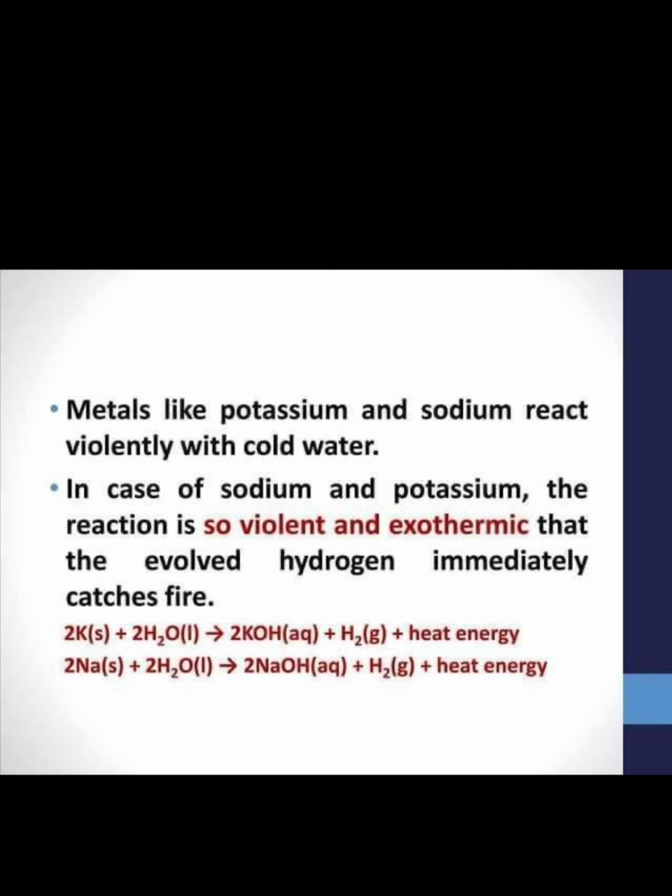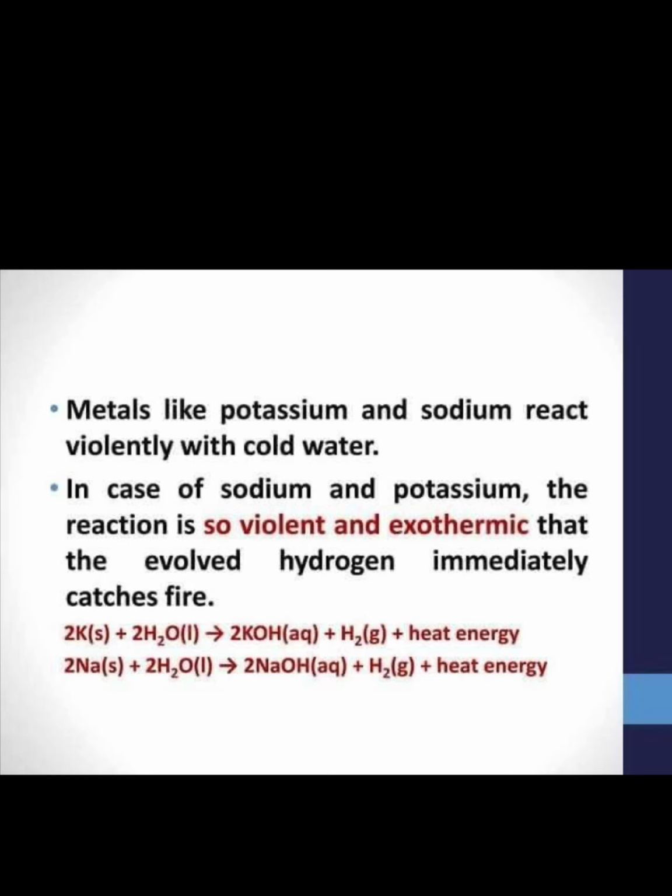In the case of sodium and potassium, the reaction is so violent and exothermic in nature. That is, a lot of heat energy will be liberated in this reaction. And the hydrogen gas is evolved here, right? Yes, this hydrogen gas immediately catches fire.